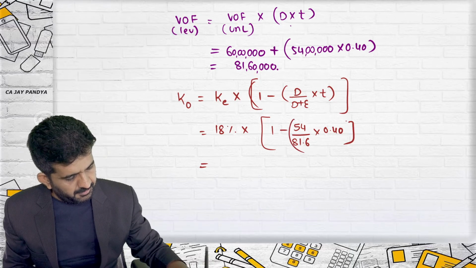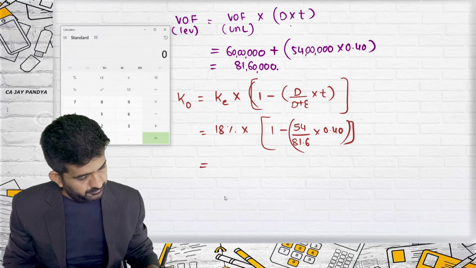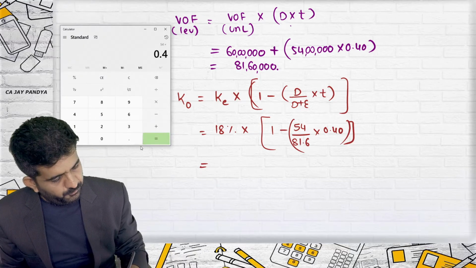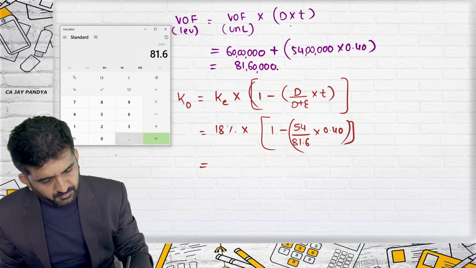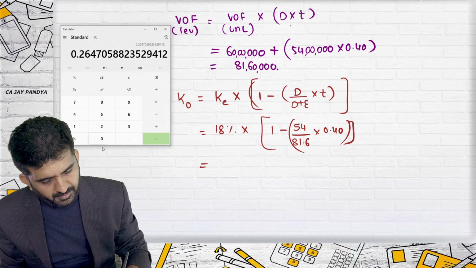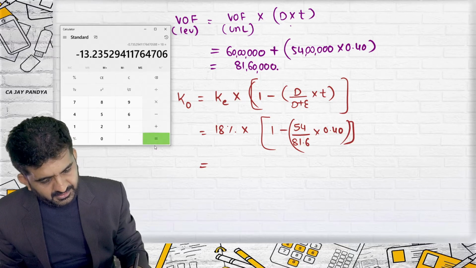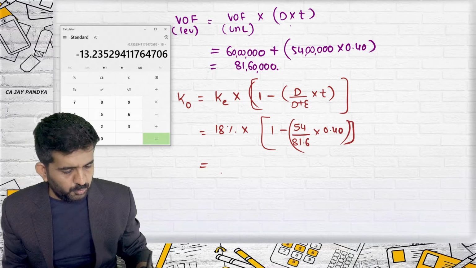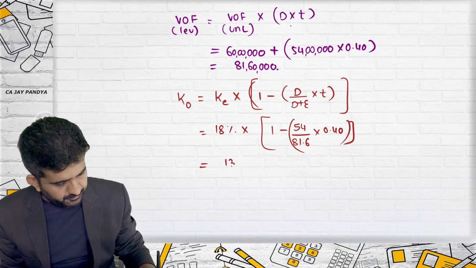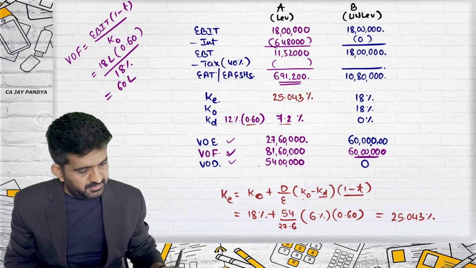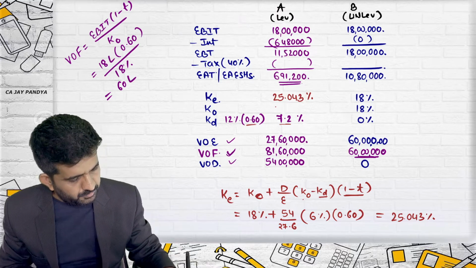First this will be multiplied: 54 multiplied by 0.4 divided by 81.6, minus 1, multiplied by 18 is 13.235. Which is nothing but KO.